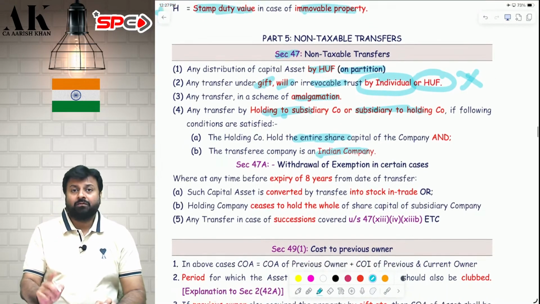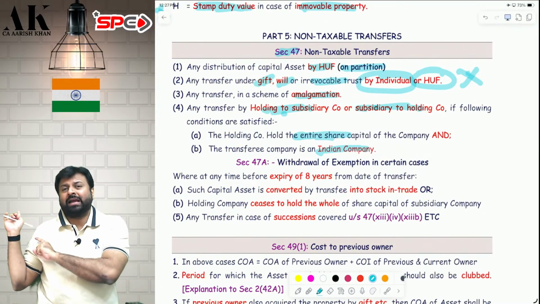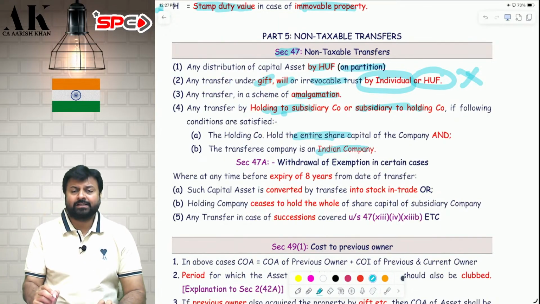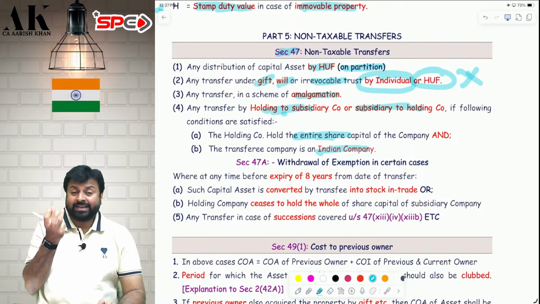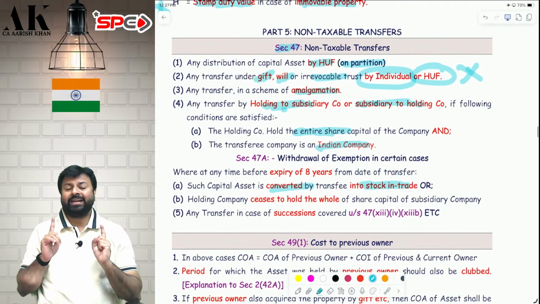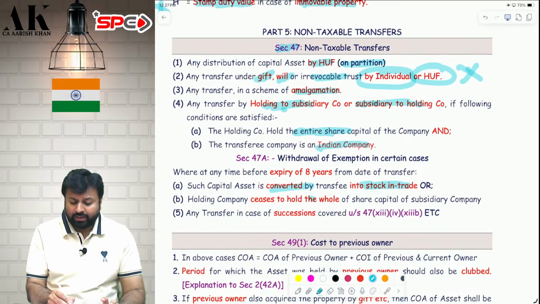Further, for the next 8 years, two conditions have to be fulfilled. Otherwise, whatever capital gain is exempt today, that will become taxable. For 8 years, the transferee, the recipient company, should not convert the capital asset into stock in trade. Second, for 8 years, the 100% holding subsidiary relationship has to be there.